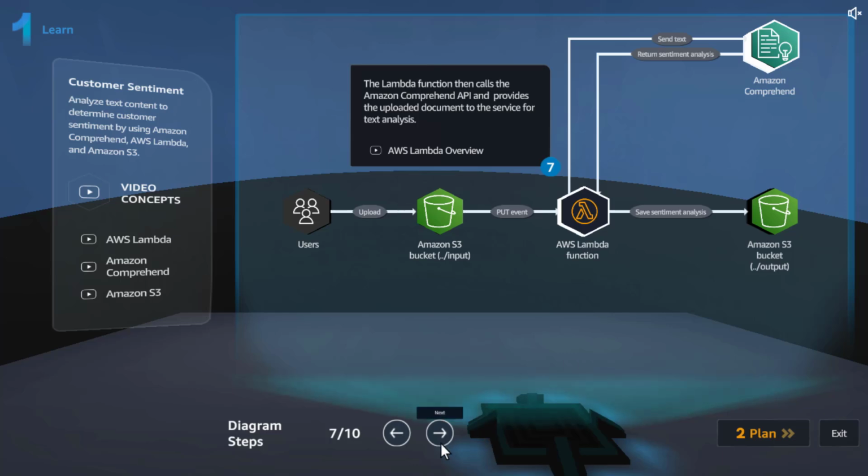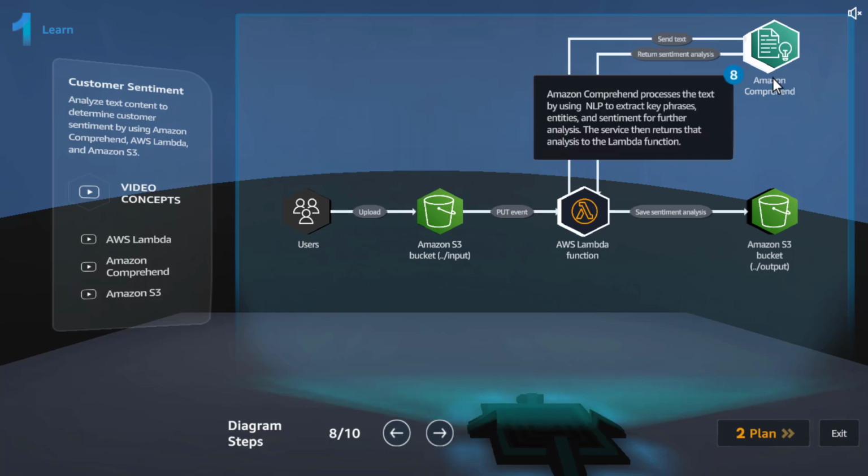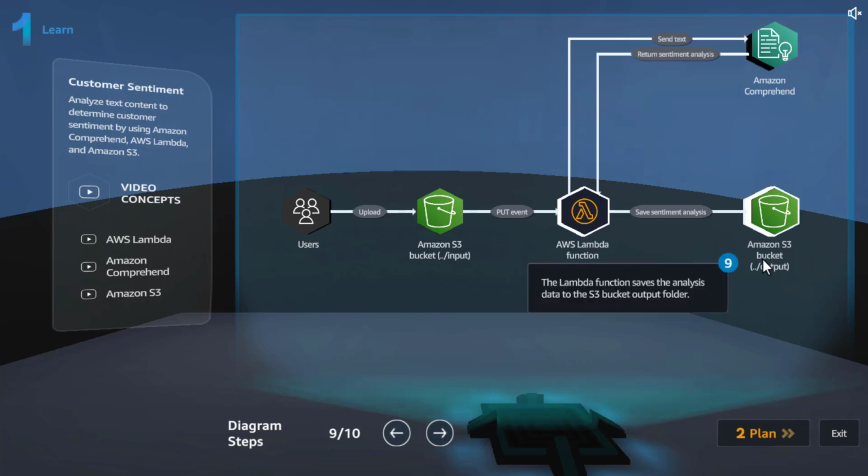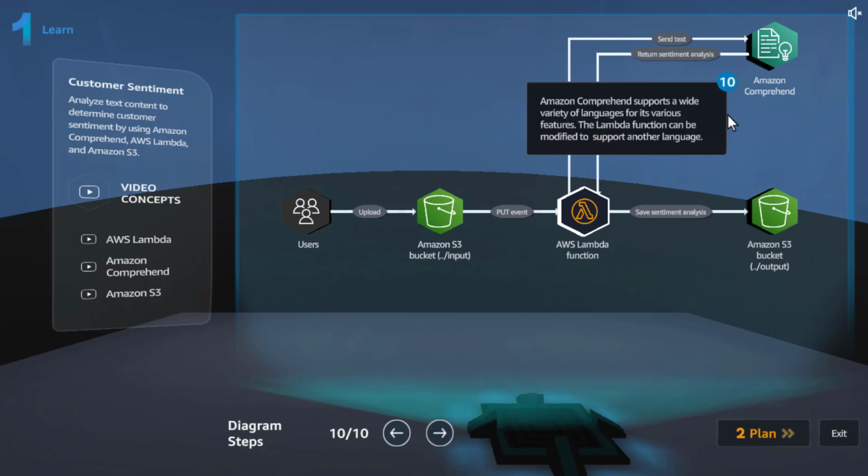A Lambda function then calls the Comprehend API. Comprehend processes the text using NLP to extract key phrases, entities, and sentiment for further analysis. Then it returns that analysis to the Lambda function, which saves the analysis to the S3 bucket output folder. This supports a wide variety of languages for its various features. The Lambda function can be modified to support another language.